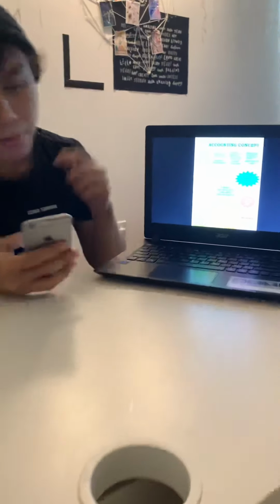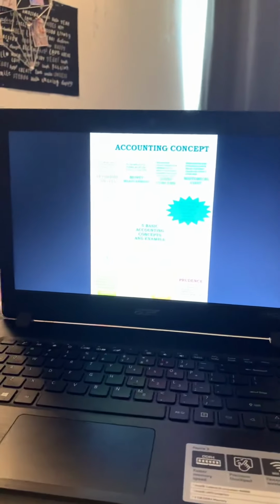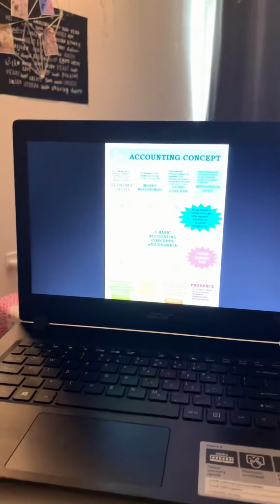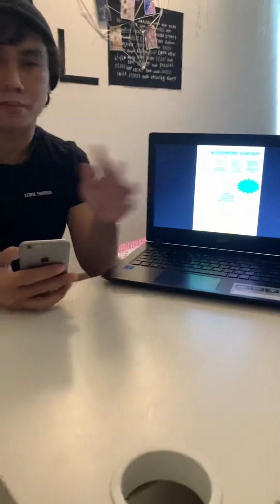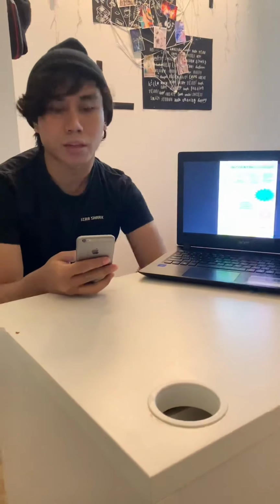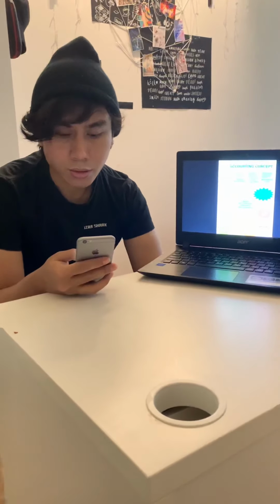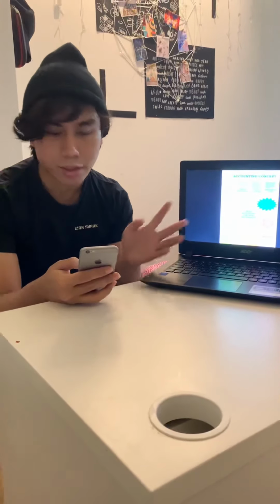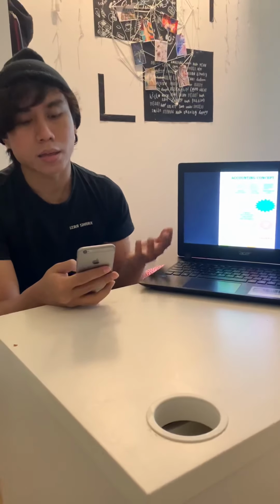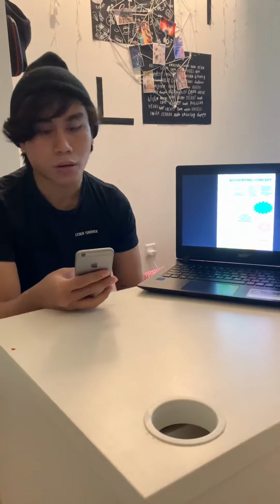And the second one, money measurement. Okay, money measurement is basically that all the transactions in our account, in our ledger, in our account statement, in our accounting stuff, we record in terms of money. So basically in Malaysia we use the currency of ringgit Malaysia. For example, market conditions, technological change, and the efficiency of management would not be disclosed in the accounts. So that's the example for money measurement.